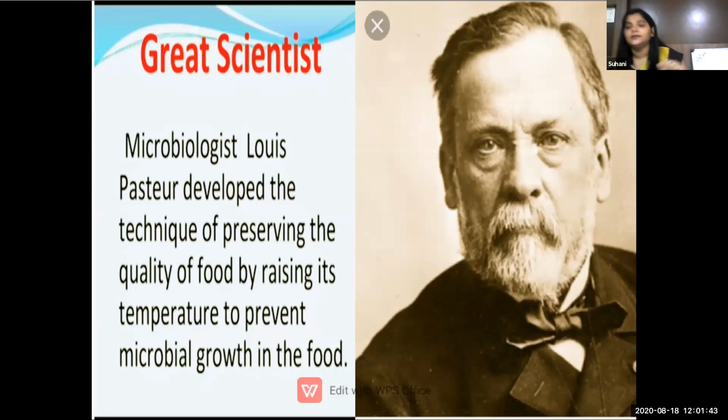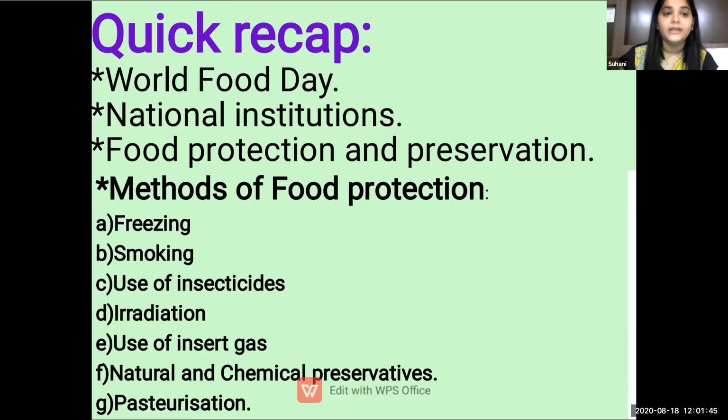Okay, students, so we have learned about different methods of food protection. Now let's do a quick recap. First we learned about World Food Day. Yes or no? कब celebrate होता है World Food Day? Who will tell me when World Food Day is celebrated?